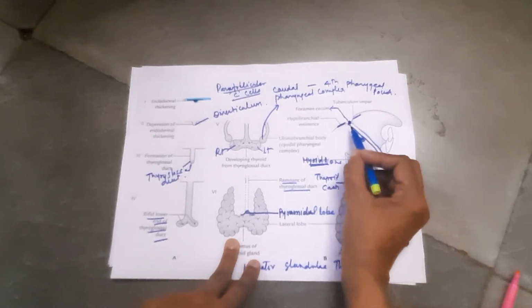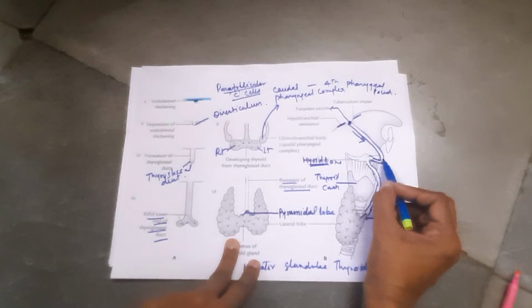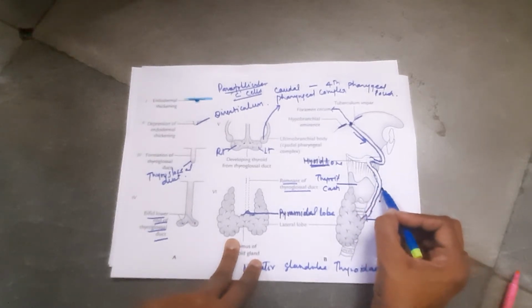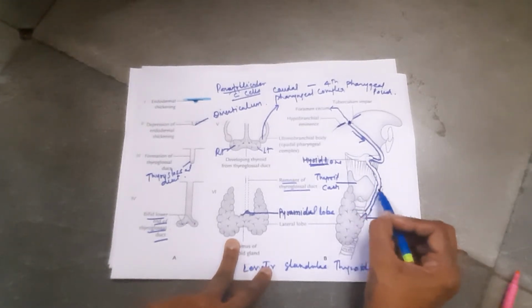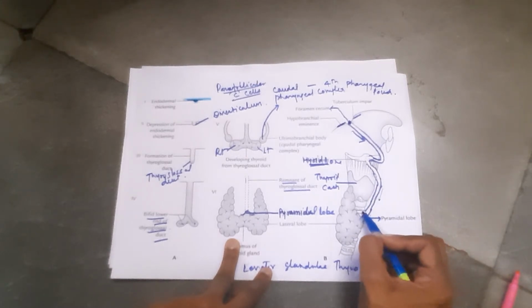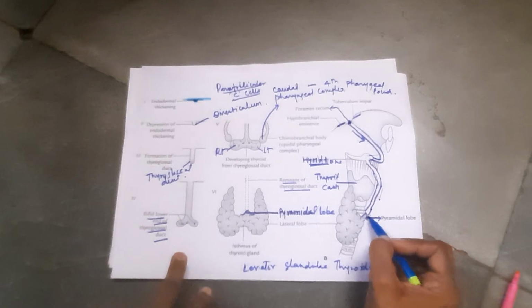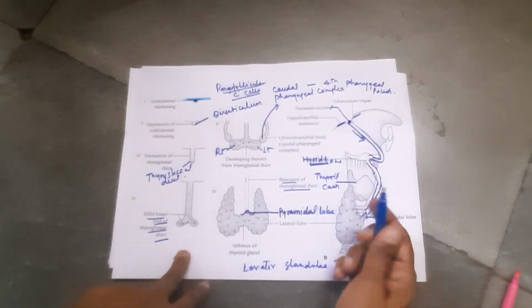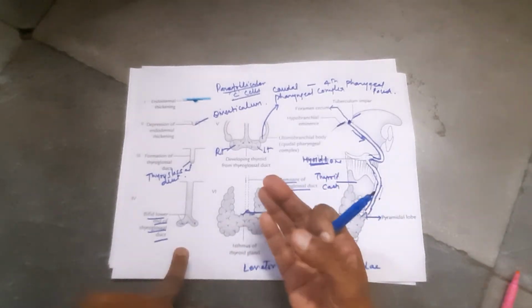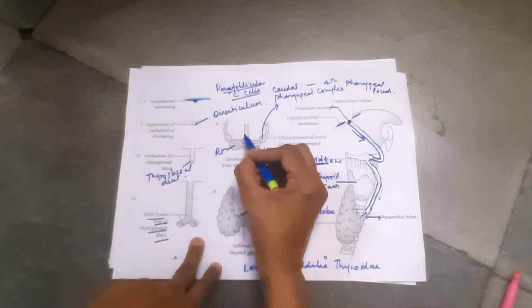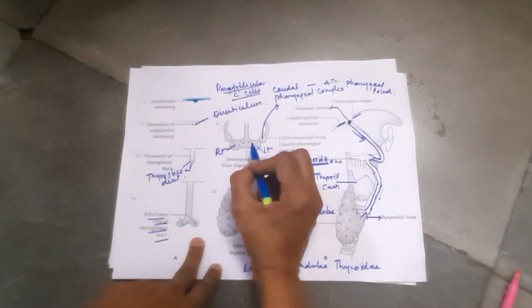This duct first goes downward, passes in front of the hyoid bone, winds round it, then again comes forward and goes downwards in front of the thyroid cartilage and reaches its destination. There, the terminal part of the duct becomes solid and bifid, divided into 2 parts, and both parts proliferate to form the 2 lobes of the thyroid gland.